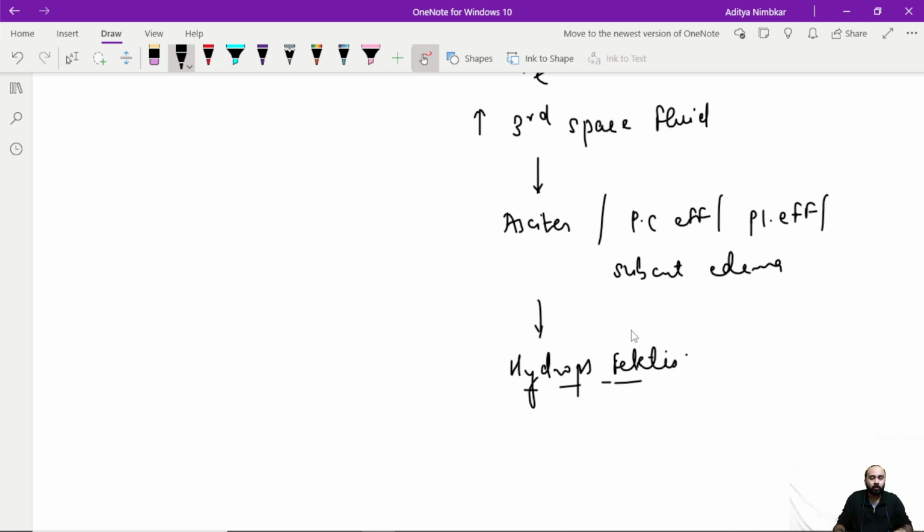Which is why my final outcome should never be just prevention of fetal demise, but also to prevent hydrops fetalis. And everything that we shall be learning today will have only that one goal.